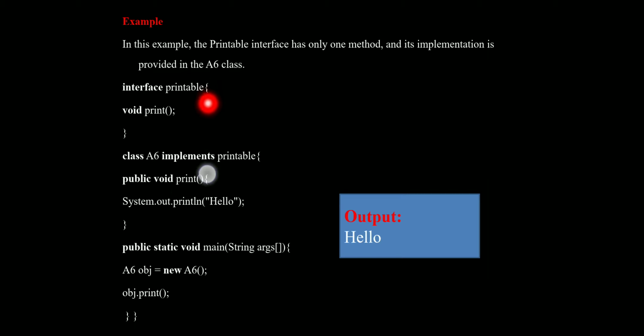Here the concept is we are declaring the interface with the interface keyword followed by the interface name. See here, interface is a keyword, printable is the name of the interface. In this we declared void print as a method. And in the A6 class, we implement this printable interface concept. This is how we implement the interface concept in our programming. I hope you all understand this.